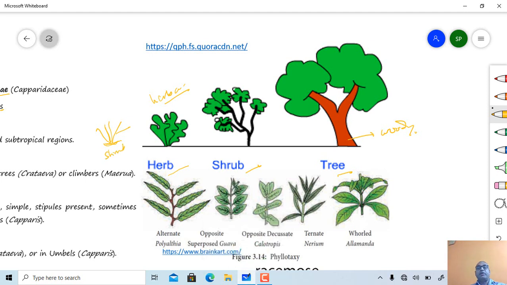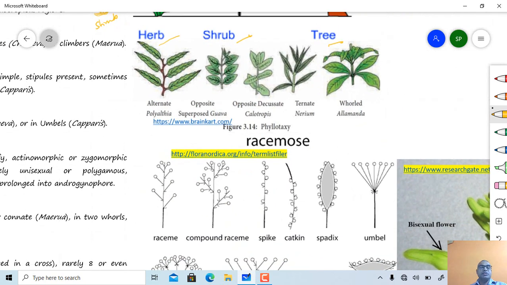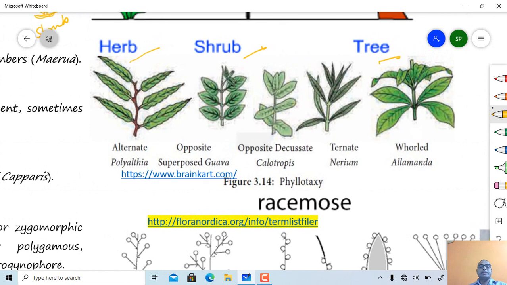Then this one is phyllotaxy present in plants. This is an alternate phyllotaxy, opposite phyllotaxy, opposite superpose, and this one is opposite decussate. You can observe such a type of leaves present here. Each pair of leaf is perpendicular to the next pair of leaf.